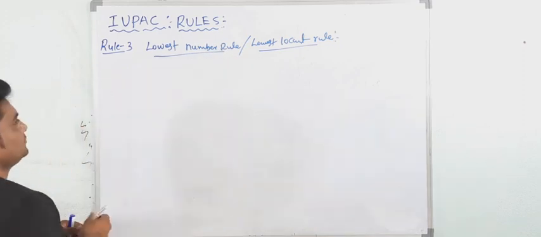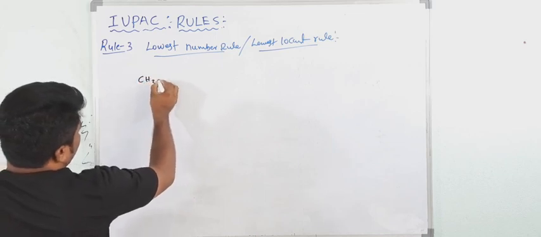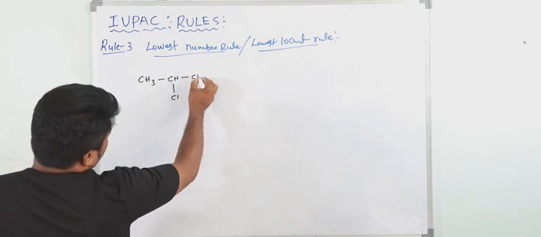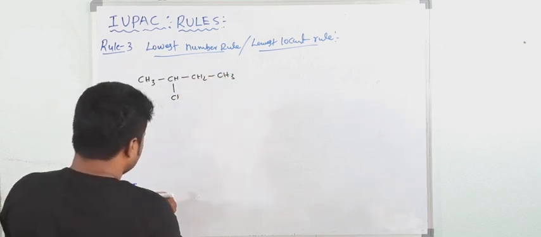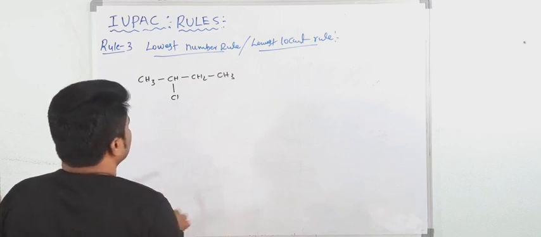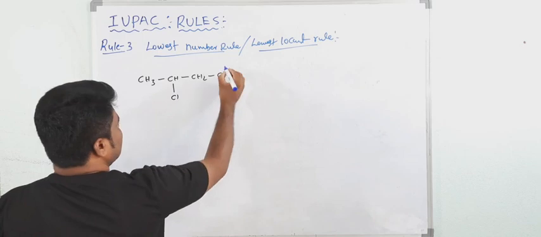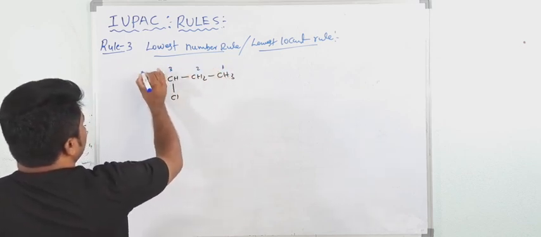For example, suppose if I give this one, this is Cl. Now this is CH2, now CH2. Give the numbering. See here, if I start from right, this is right to left. If I start from here, 1, this is 2, this is 3, and this is 4.